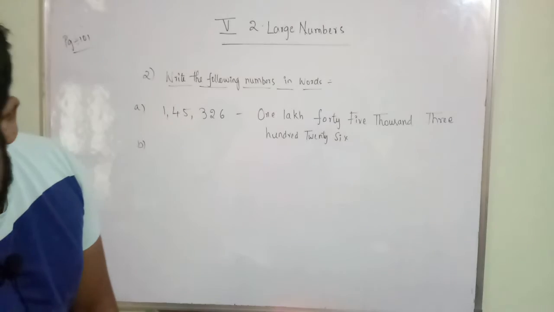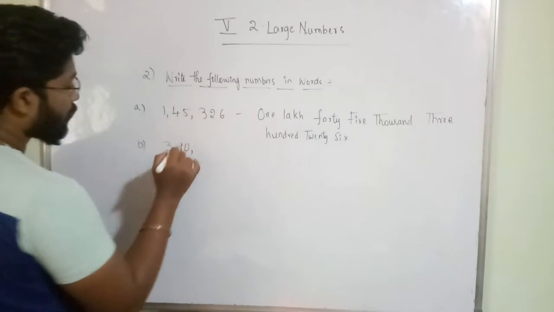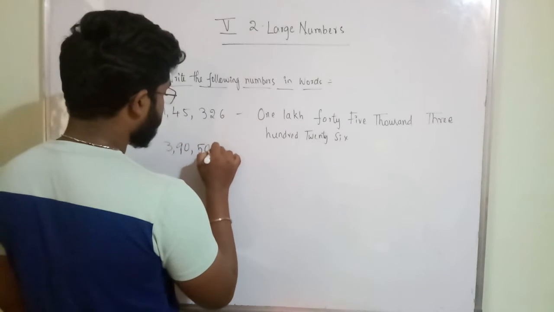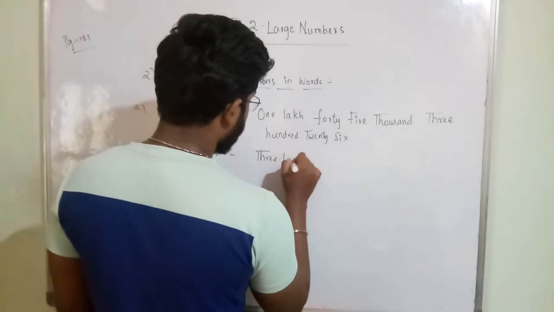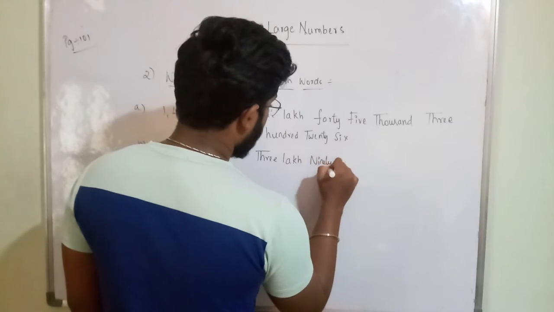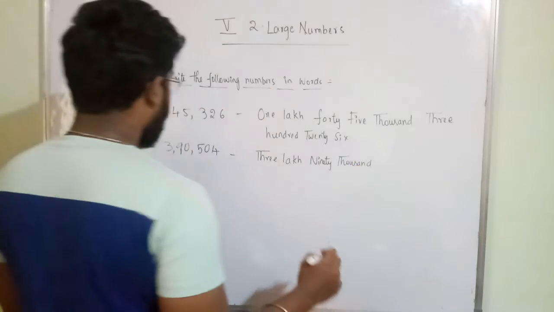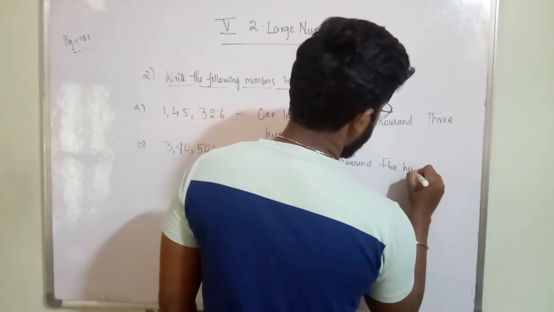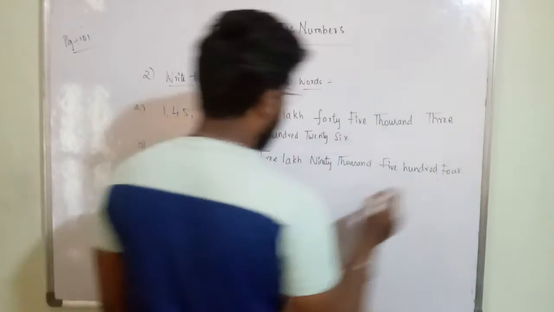Second one, 3,90,504. Three lakh ninety thousand, five hundred four. Okay, this is the second one.